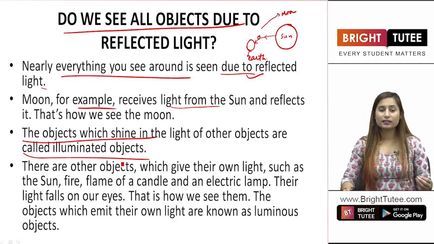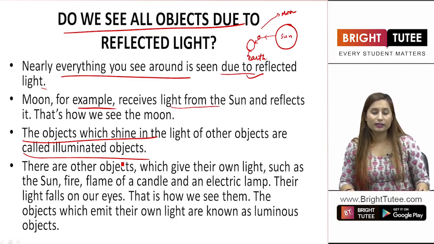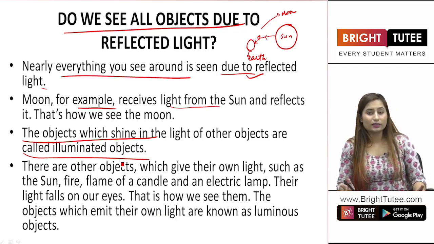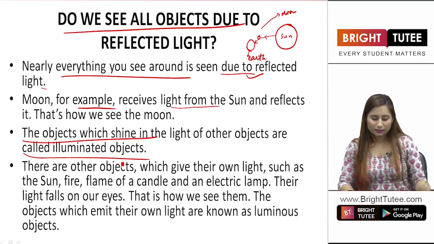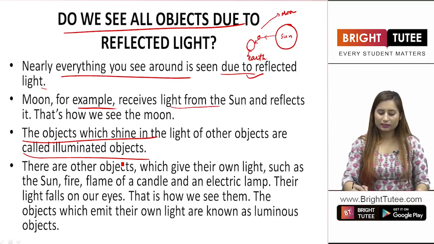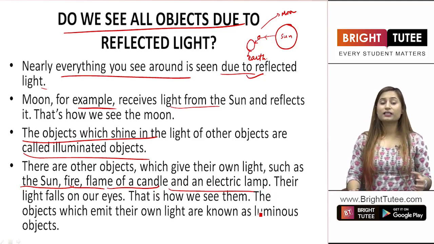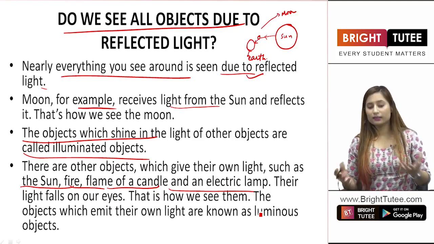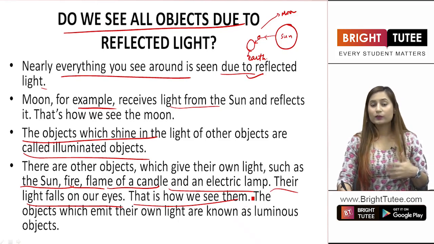There are some objects which shine due to the presence of light of an object. They are illuminated objects. There are a number of objects that you have around you which are illuminated. Then there are other objects which give their own light, such as the sun, the fire, flame of a candle, and an electric lamp. All of these substances produce light by themselves. Their light falls on our eyes. That is how we see them.